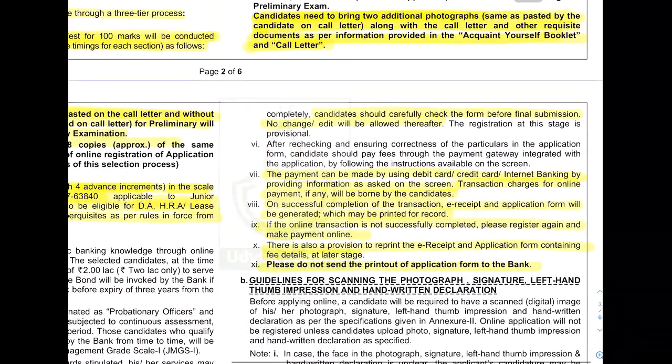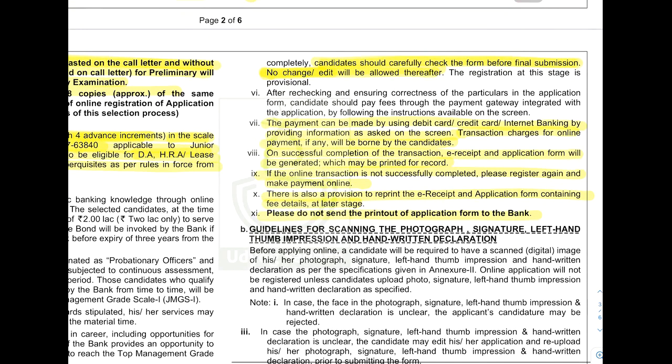Now you should carefully check all the information before final submission, because once you finally submit, there is no chance for changing and editing, right? The payment can be done through debit cards, credit cards and internet banking. On the successful completion, an e-receipt will be generated that you have to take a printout and carry with you. If the e-receipt is not generated, that means the payment is not done. Again, you have to start the process.